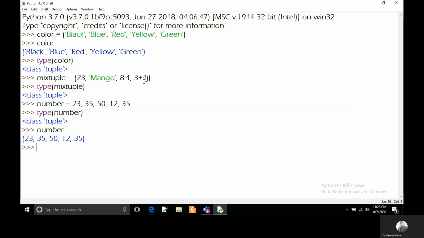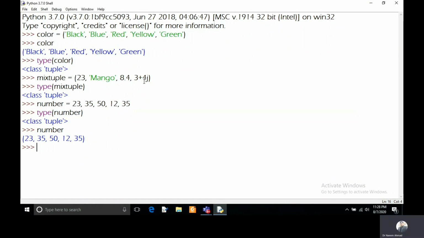Now, like a list or a string, we can also access the elements of the tuple. If you want to access a tuple element, you can keep the name of the tuple along with square brackets, and in the square brackets you can keep the index.